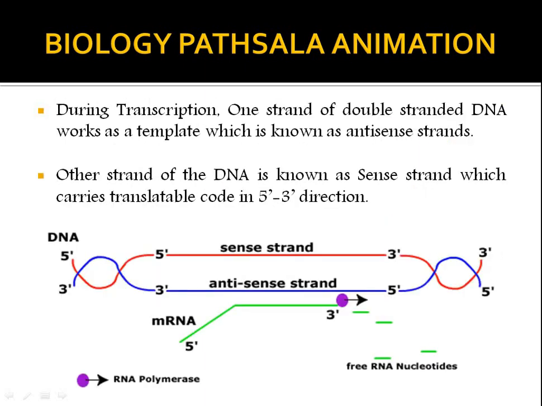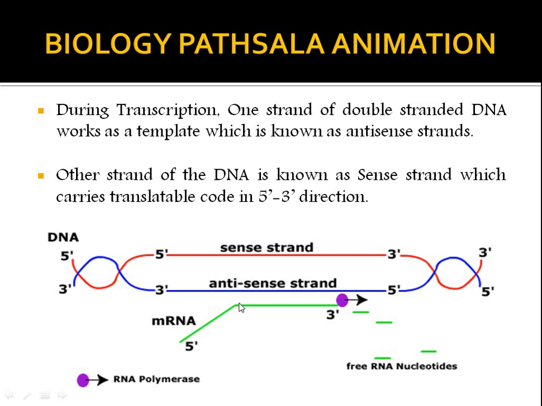Now here we will discuss the sense strand and antisense strand. As we all know, DNA is double-stranded, and among these two strands, one strand serves as a template for the synthesis of the RNA molecule, and that strand is known as the antisense strand, and the other strand of the DNA molecule is known as the sense strand.